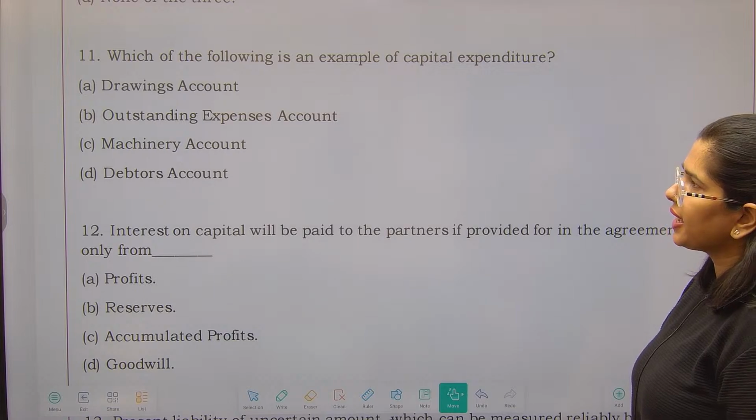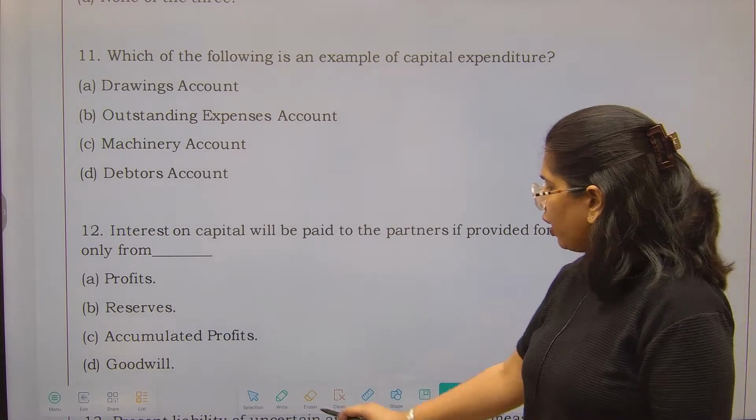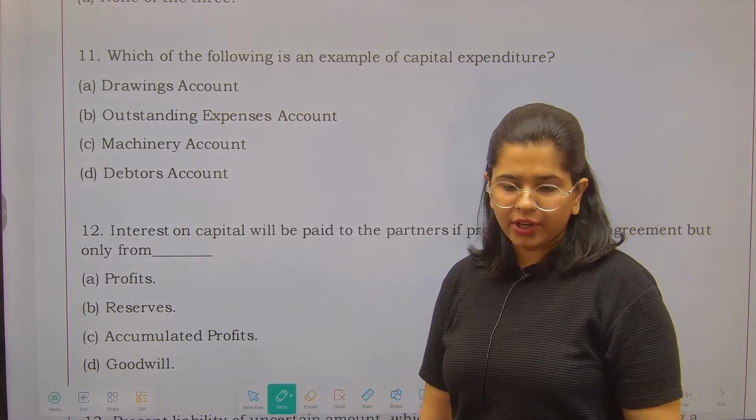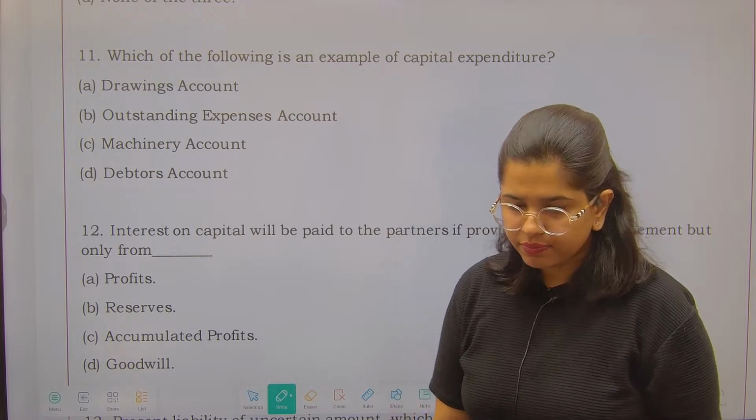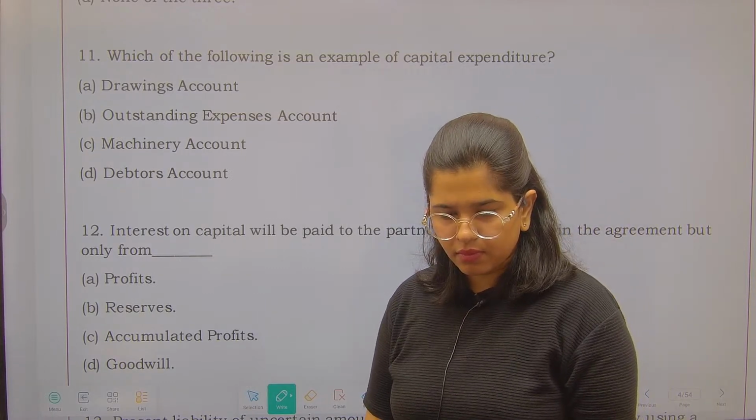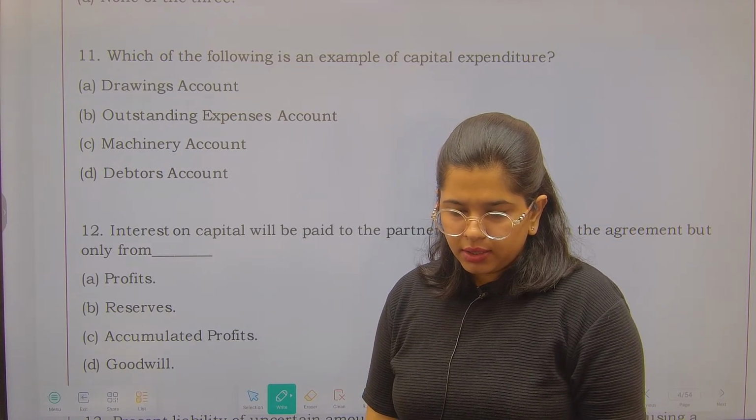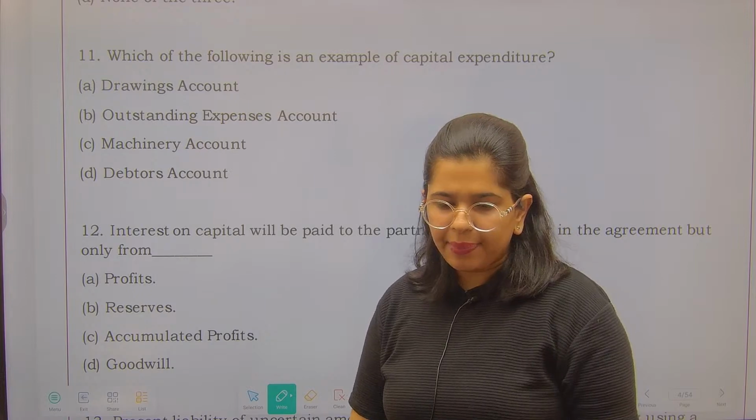Drawings, outstanding expenses, machinery or debtors. Which is the correct option over here? Capital expenditure.